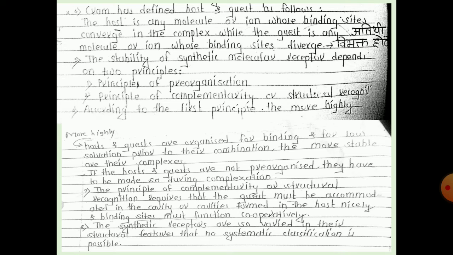So if the host and guest are not pre-organized, they have to organize during the complexation. The principle of complementarity or structural recognition requires that the guest must be accommodated in the cavity or cavities formed in the host nicely, and the binding sites must function cooperatively. The synthetic receptors are so varied in their structural features that no systematic classification is possible. Thank you.